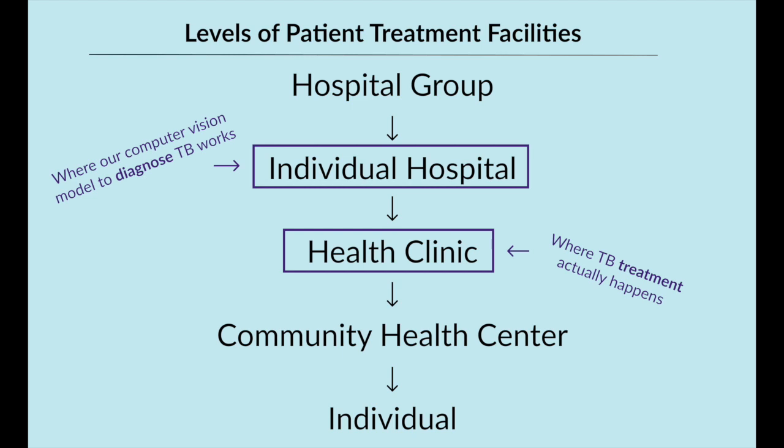If local health clinics don't have adequate resources or medical personnel to use the computer vision model or to treat the patient, the target won't be achieved. There must be policy, budgetary, and personnel changes for that to happen. And in fact, as we've seen with the implementation of other emerging technologies in public health, a more accurate system of diagnosis can make it appear as though cases are rising and therefore the SDG target is getting worse.